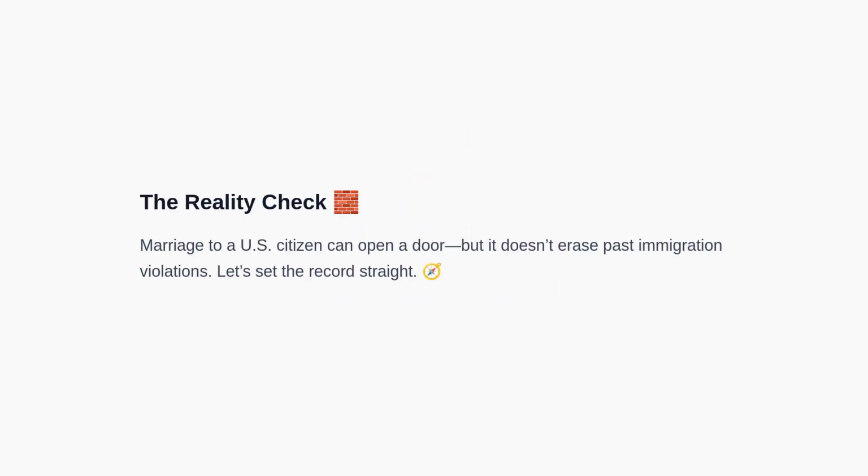To begin, let's get clear on the core misconception. Marriage to a U.S. citizen does not automatically forgive prior immigration violations, including long overstays. This distinction is crucial to avoid costly mistakes and false timelines.